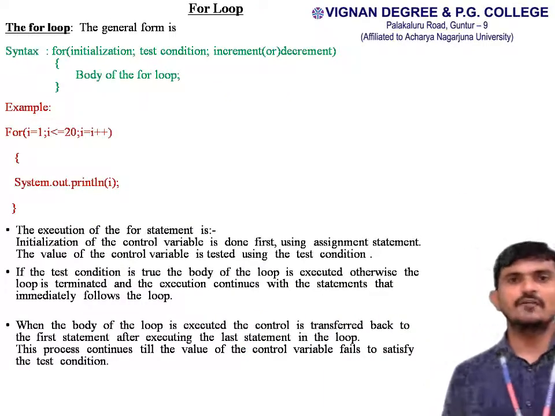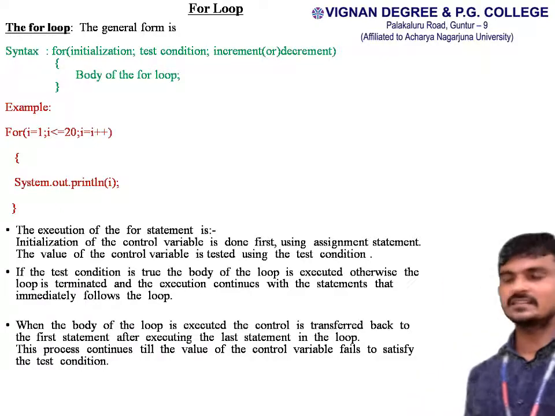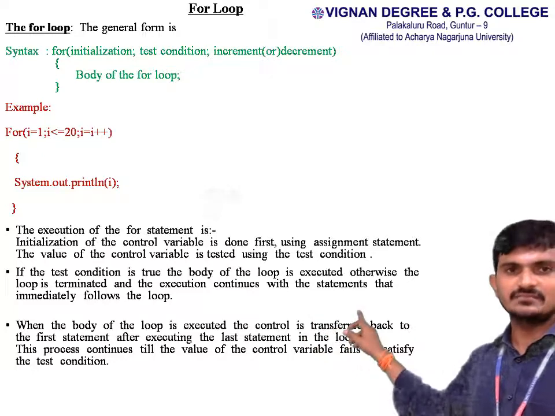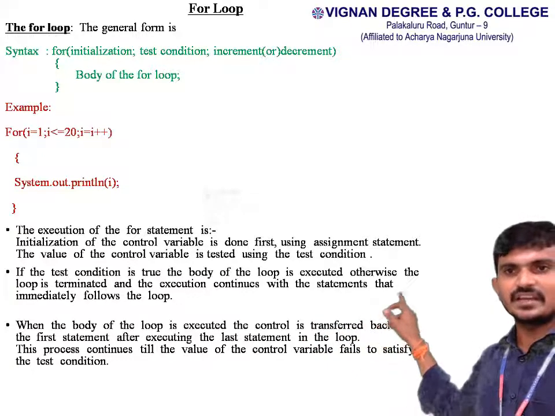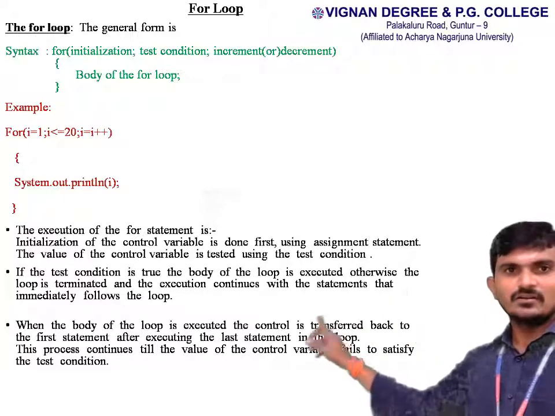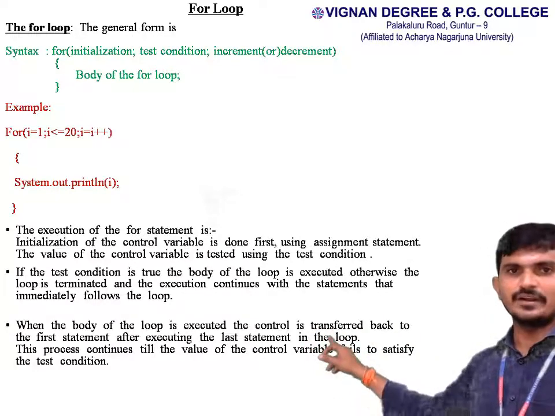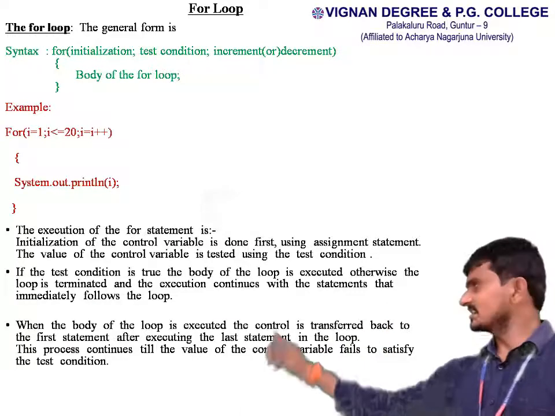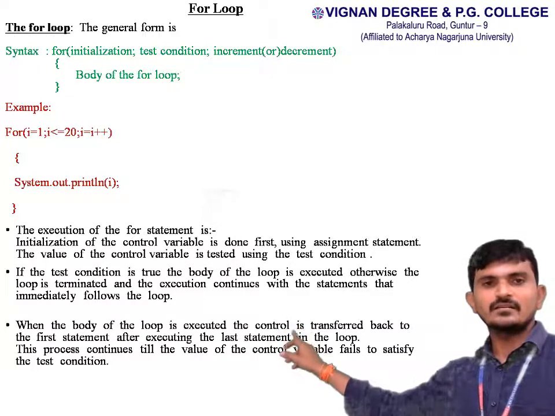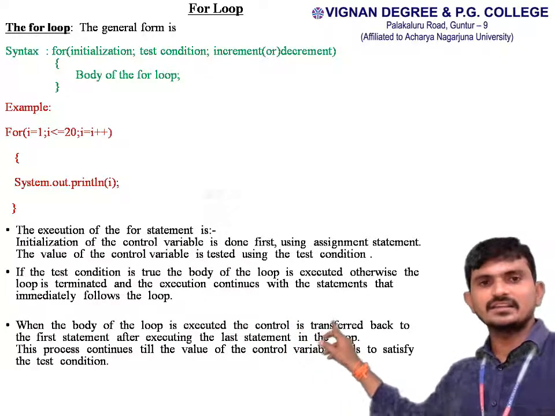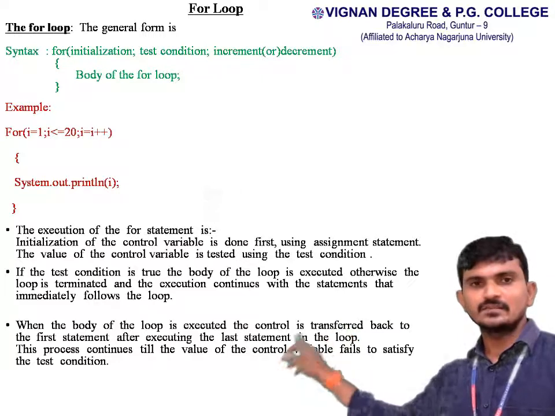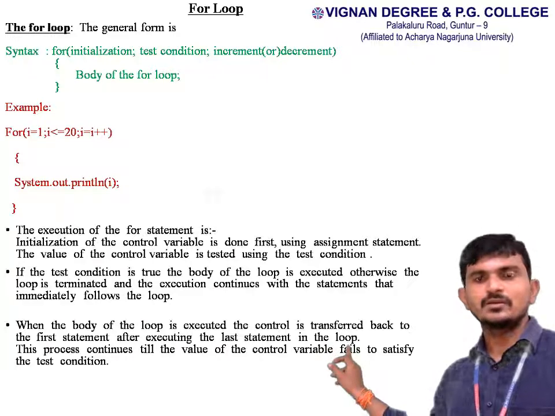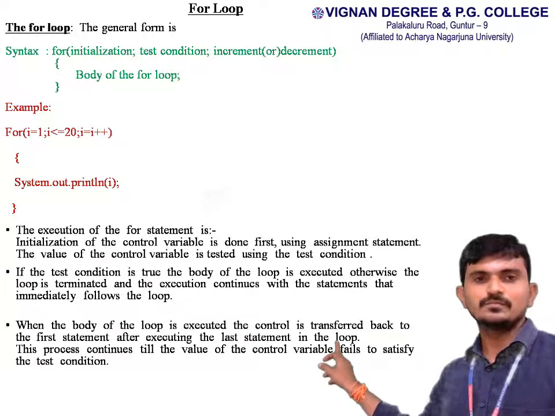Next one is the for loop. The generic form of the for loop is for, initialization, test condition, increment or decrement, open and closed braces, body of the for loop. Next, for example, for I equal to 1, I less than or equal to 20, I plus plus, open and closed braces, system dot out dot println I. You have to print the I value.